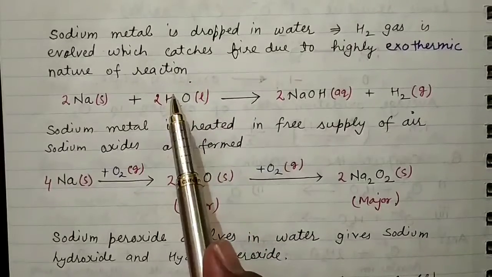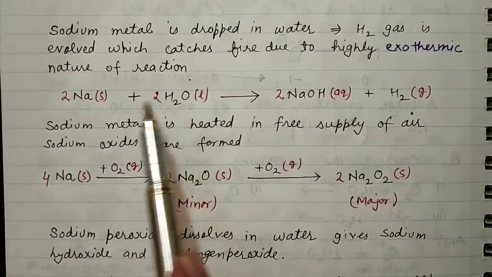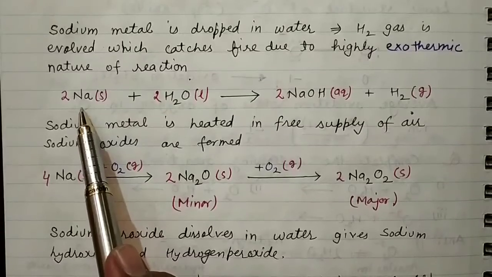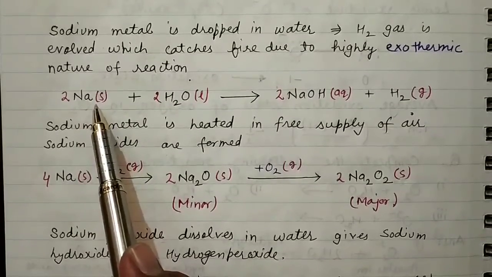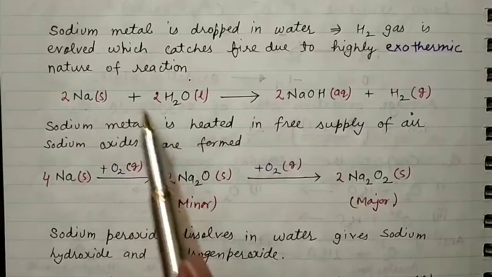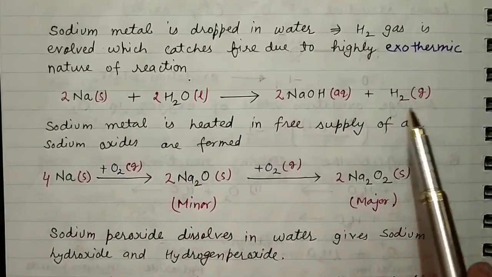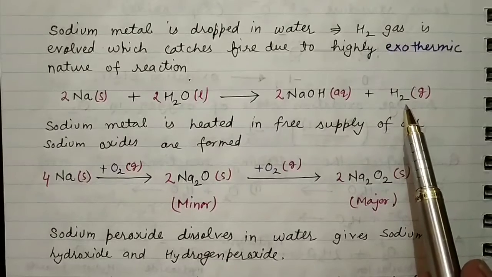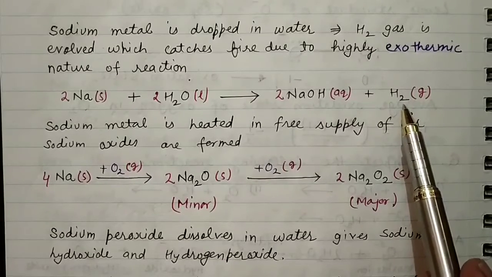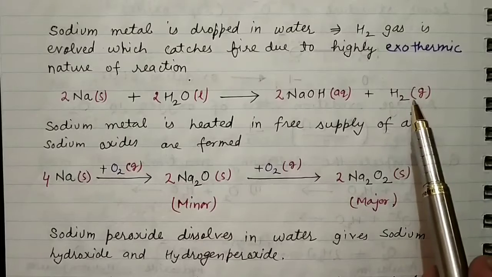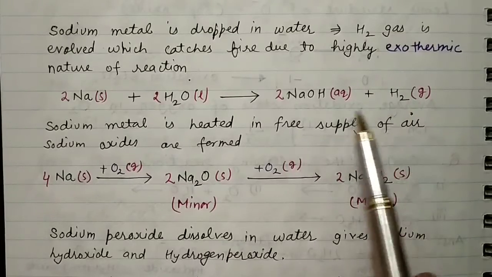So again we are going to perform the hydrolysis process. Here, sodium is an alkali metal in the solid form. When it combines with water, it will form NaOH, which is a base, along with the release of hydrogen gas. This hydrogen gas will catch fire easily because of the highly exothermic nature of this reaction.